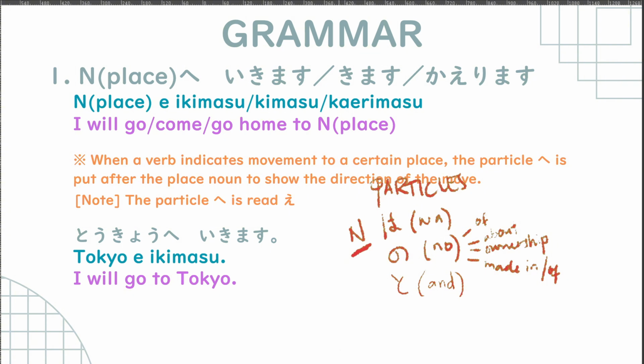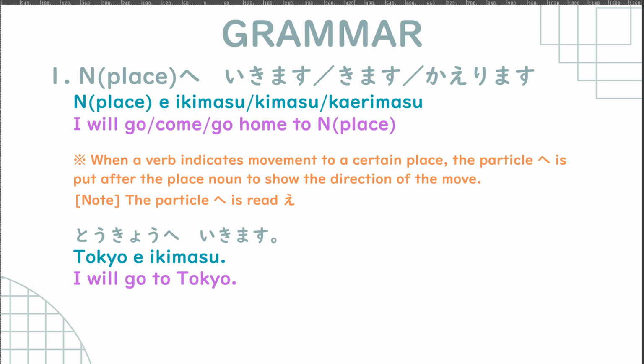And now we have e. So e means that the noun here that is mentioned is where you will go, or where you come to, or where you go home to. Okay? So that is e. For example, we have Tokyo e ikimasu.